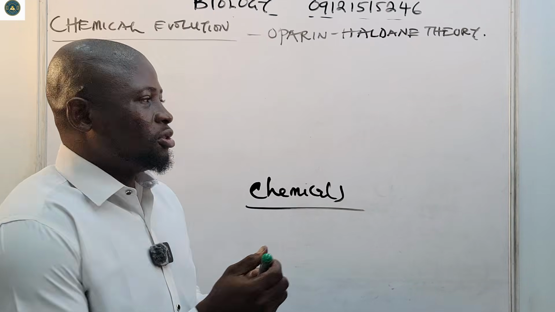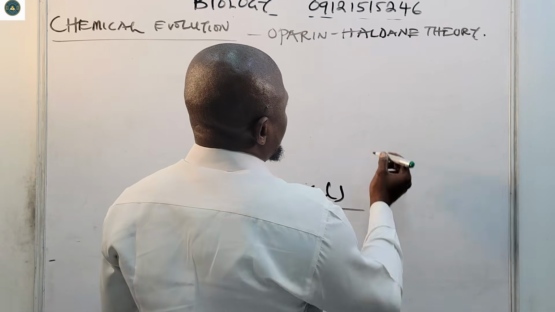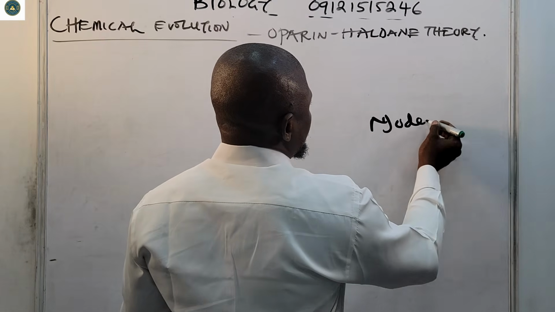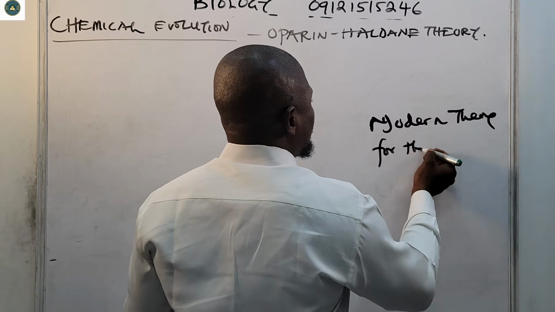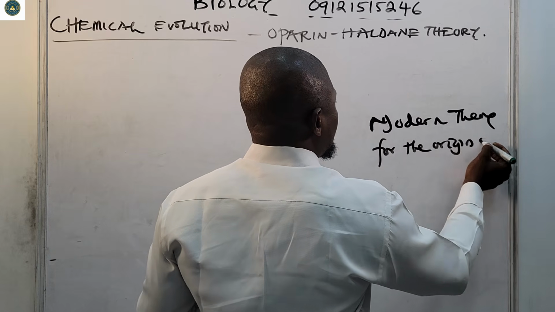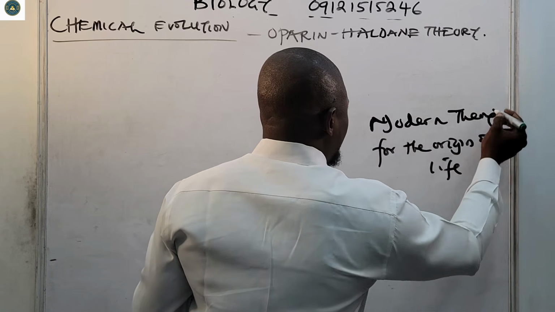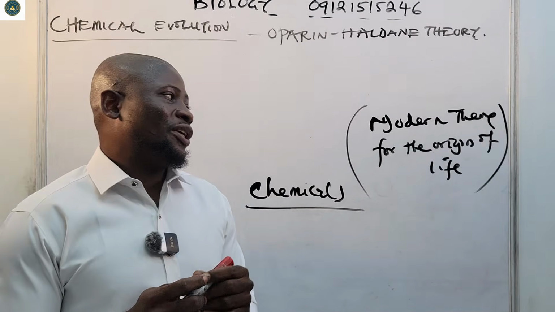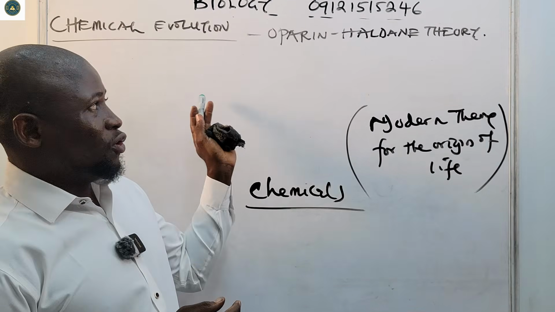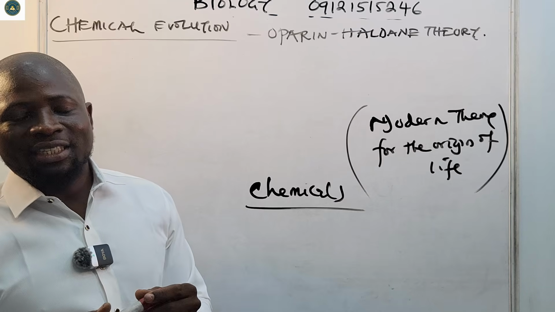We call that concept the modern theory for the origin of life. That's what we call the Oparin-Haldane theory.